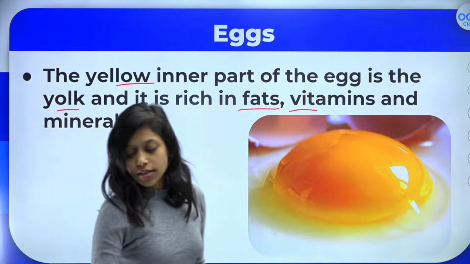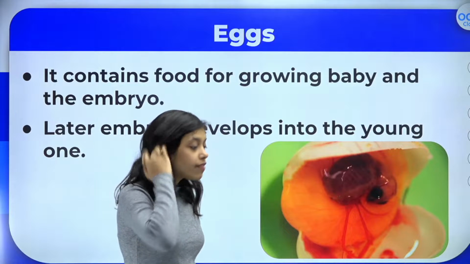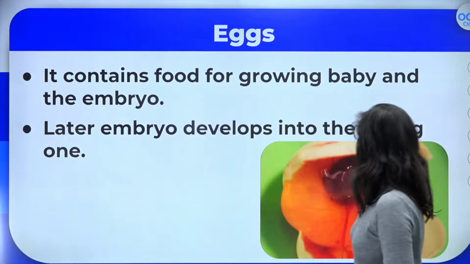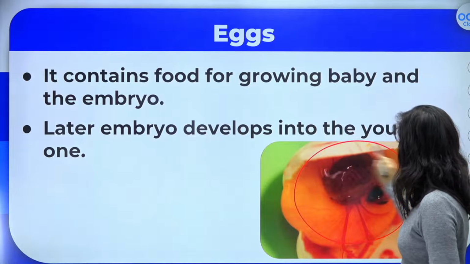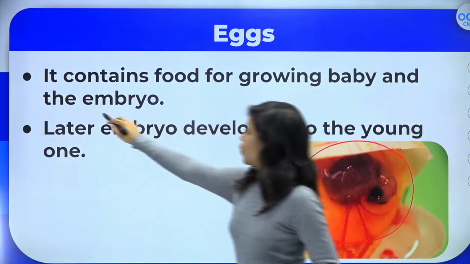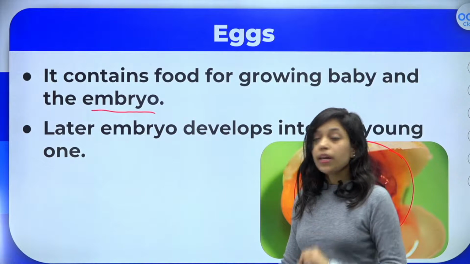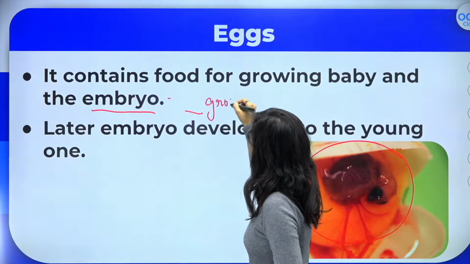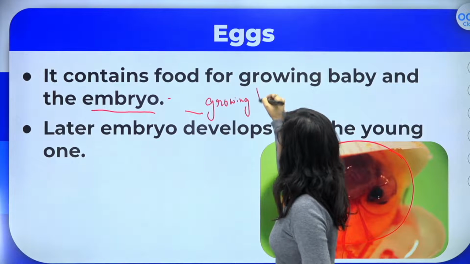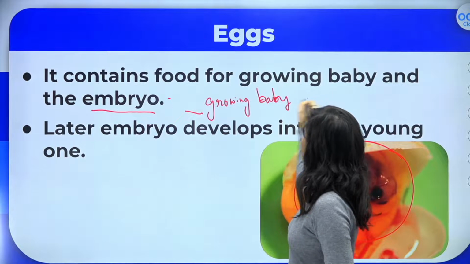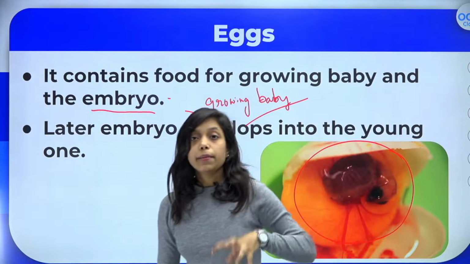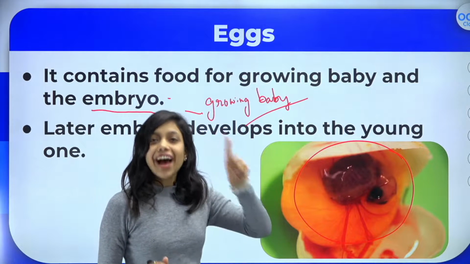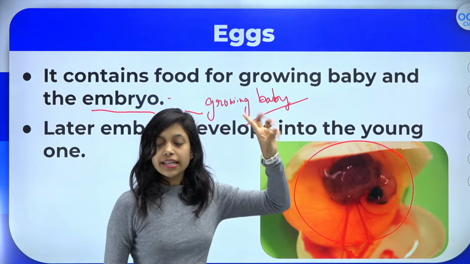Okay, now what is the role of this yolk actually? If you have seen in that small egg, the life will grow on this yolk. As you can see here, a small chicken is growing, right? So the embryo will grow on this yolk. What do you mean by embryo? It's nothing but the growing baby. Okay, if somebody asks you what is embryo, it is nothing but the growing baby. The growing baby or the embryo will get the food from the yolk, because the yolk is rich in fats, vitamins and minerals. Is it clear to all of you?